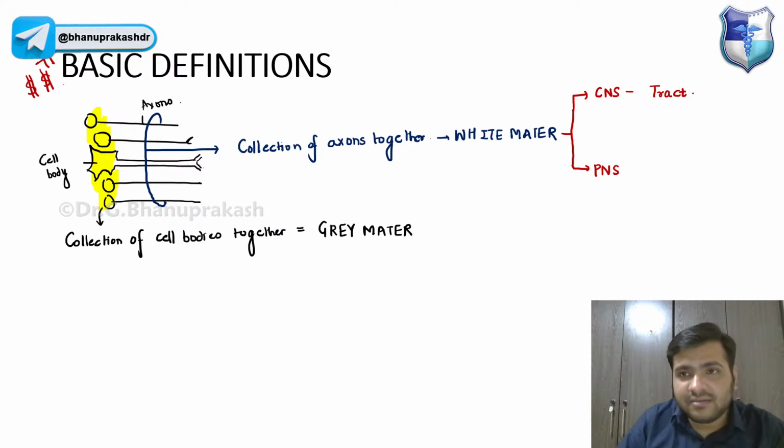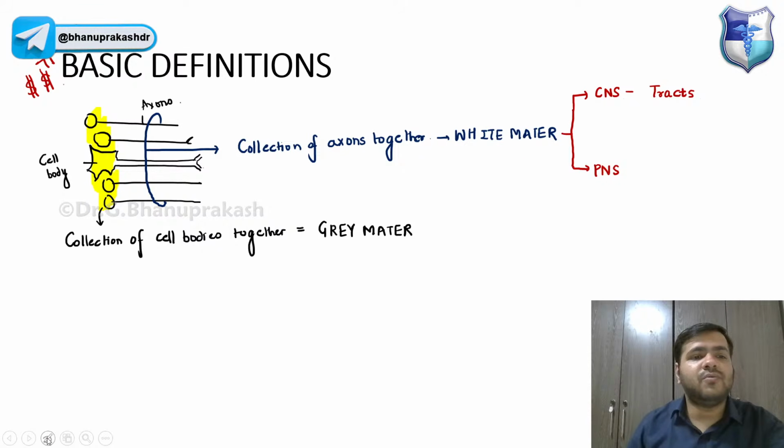I will be using the word tracts, guys, multiple times. Spinocerebellar tract. So what is this tract, guys? Remember, it is a group of nerve fibers, axons, which is inside the CNS.